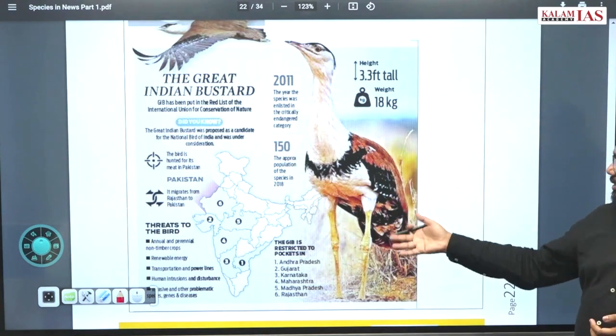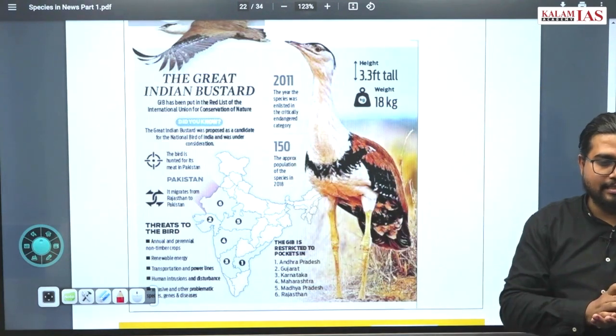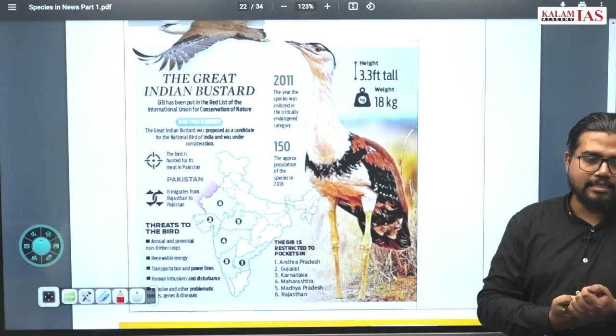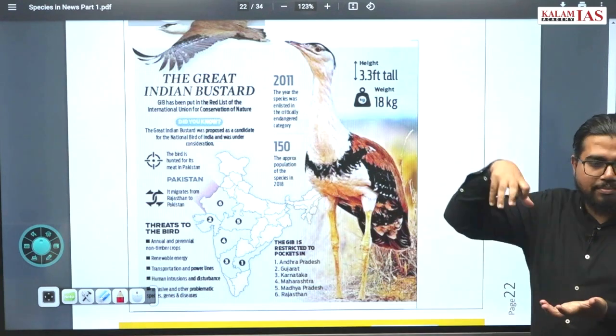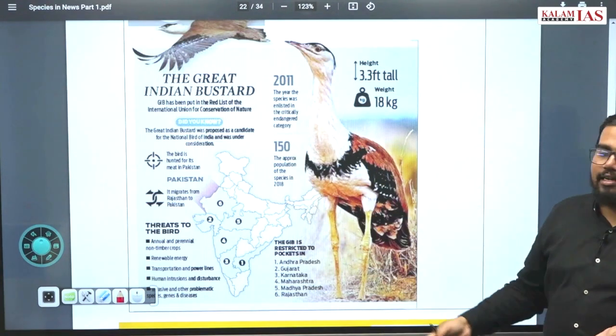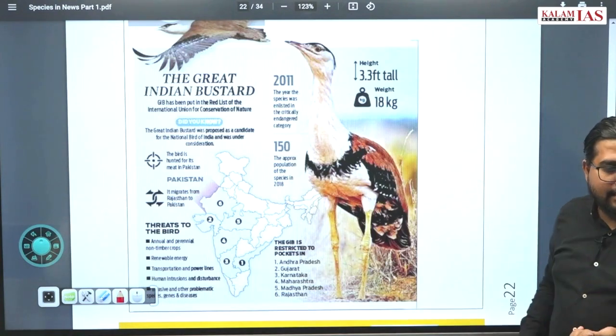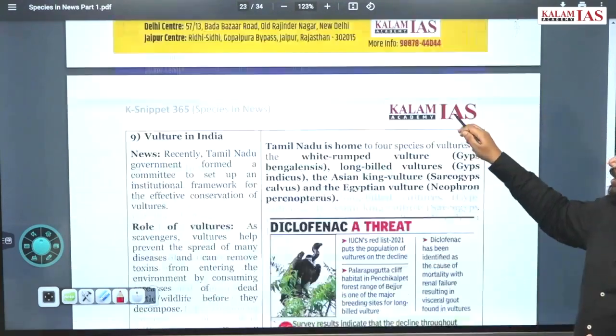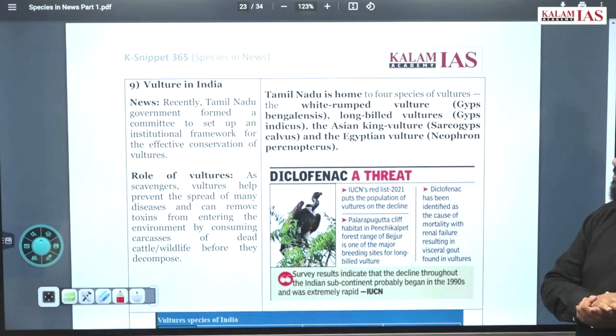Similarly, this bird also lives in Rajasthan and the grassland region. So there are two reasons. One is to escape the heat. The second is to catch prey from wetlands, different ponds and wetlands, and even if the water is of greater height, it can stand there. So that's all about the Great Indian Bustard.